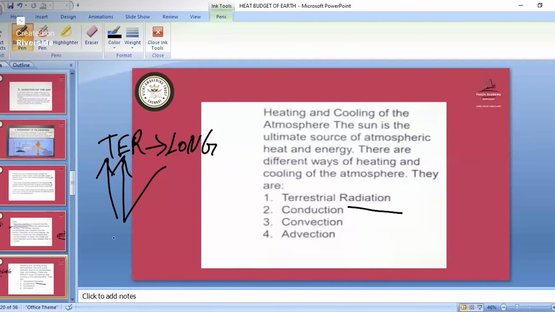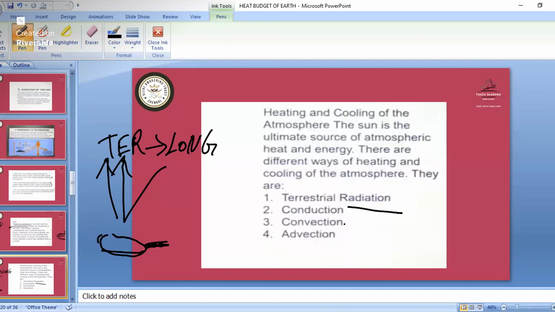You can take the example of a pan when we cook something. The part on the fire will be heated first, then the heat will be transferred to the next place, and again the next place. So that transfer of heat going on is conduction.